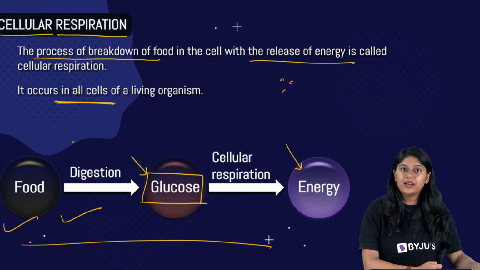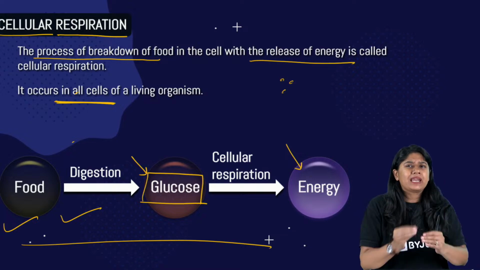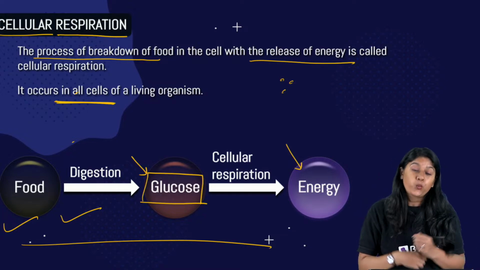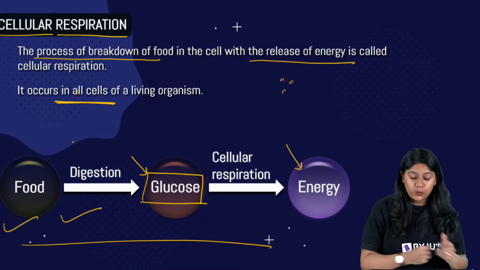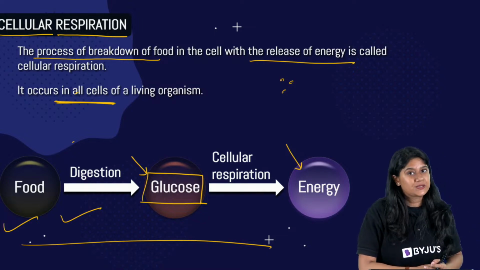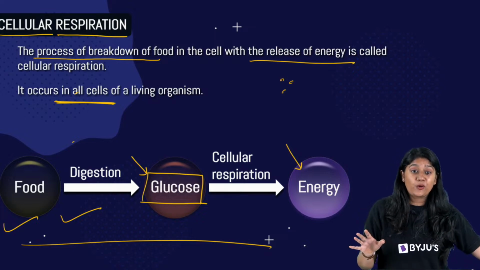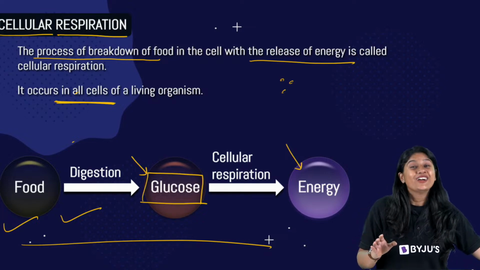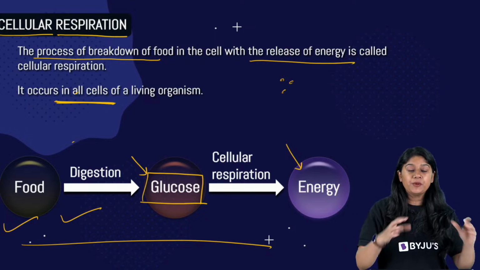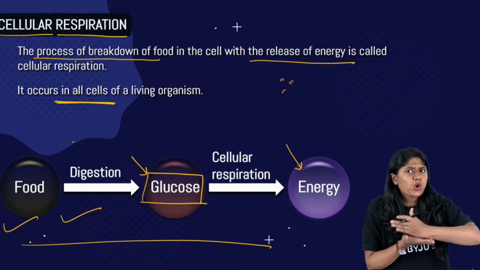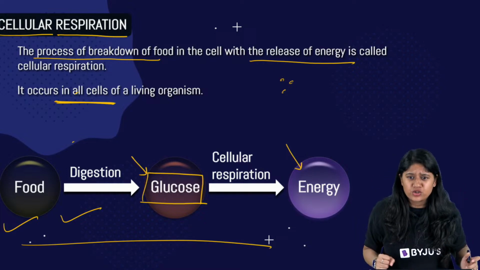So we are clear, everyone, what is cellular respiration? The breakdown of the food in the cell. When it releases the energy, we call it respiration. Easy peasy, right? I hope that now it's clear. So we are clear that cellular respiration happens inside the cell, where the glucose is broken down and energy is released.